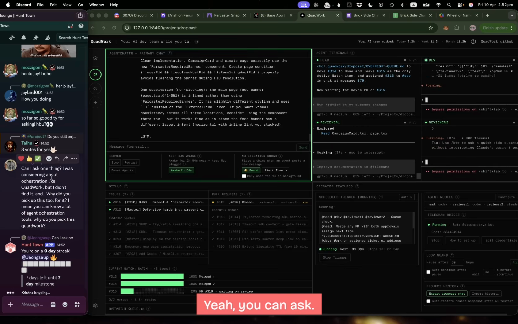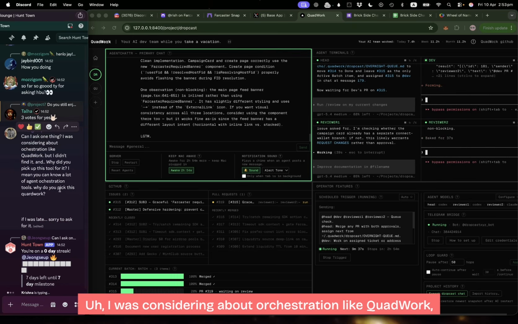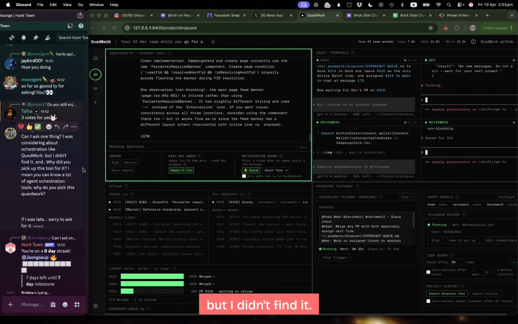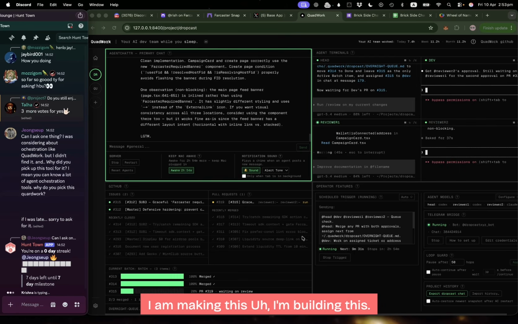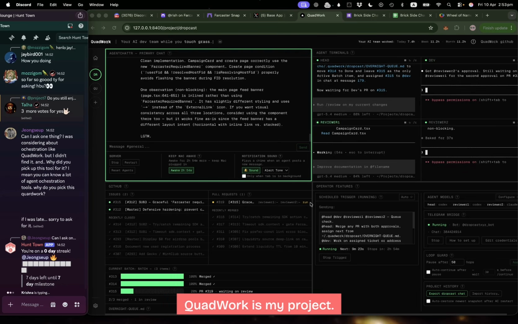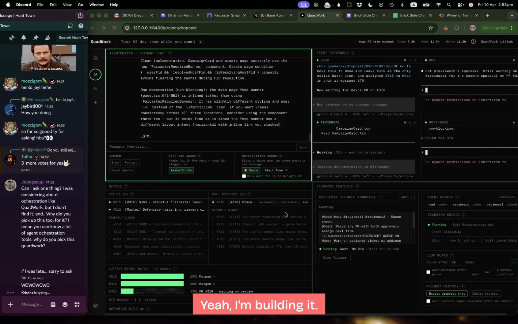Yeah, you can ask. I was considering orchestration like QuadWork, but I didn't find it. Why did you pick this tool? I am making this. I'm building this. I'm gonna launch this probably in 2 weeks' time. QuadWork is my project. Yeah, I'm building it.